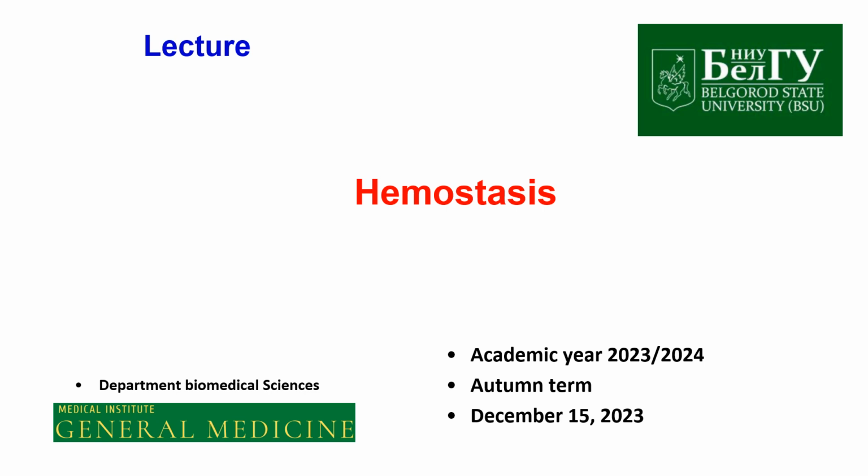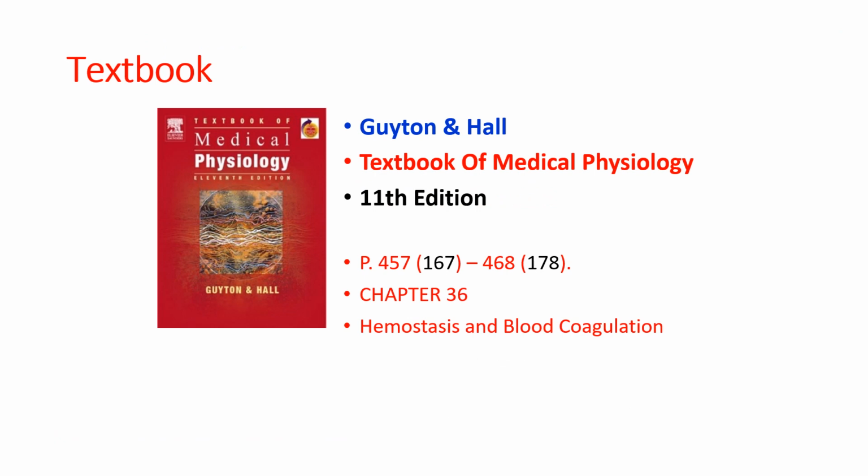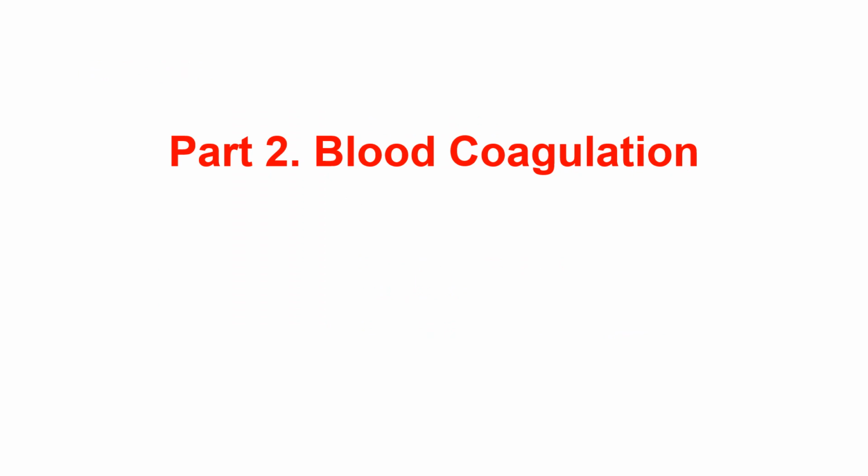Hemostasis. Textbook: Guyton and Hall, Textbook of Medical Physiology, 11th edition, pages 457 to 468. Chapter 36: Hemostasis and blood coagulation. Part 2: Blood coagulation.